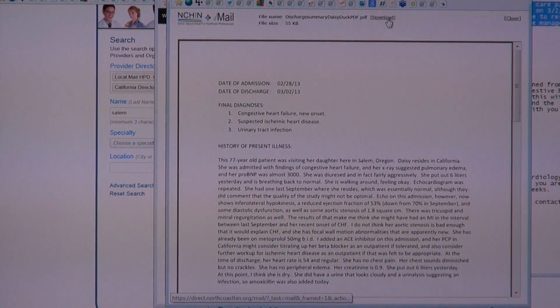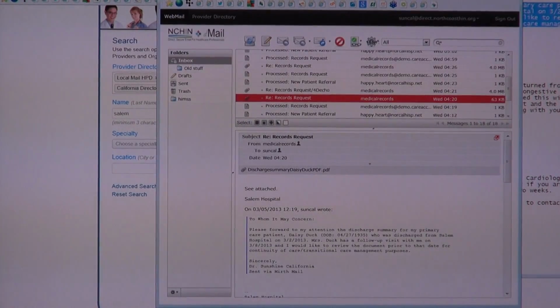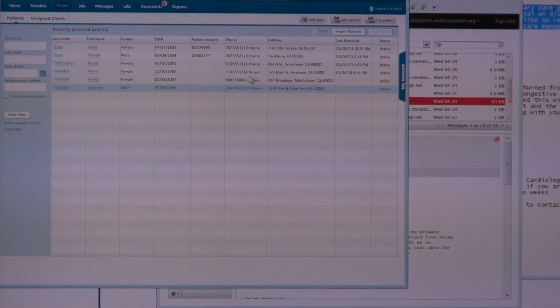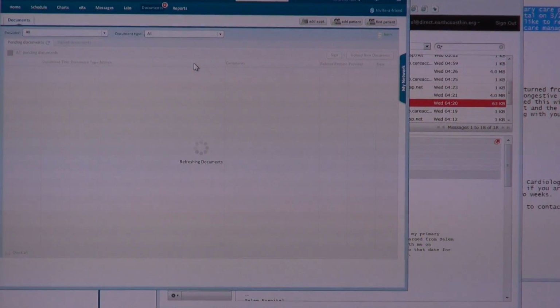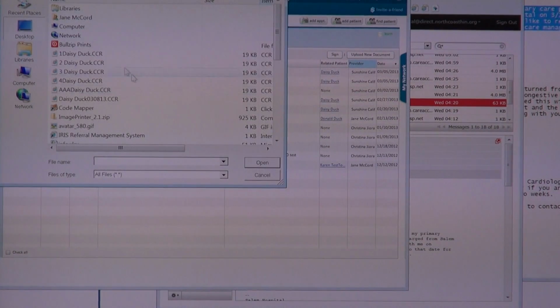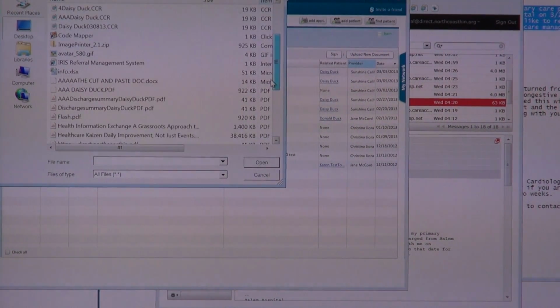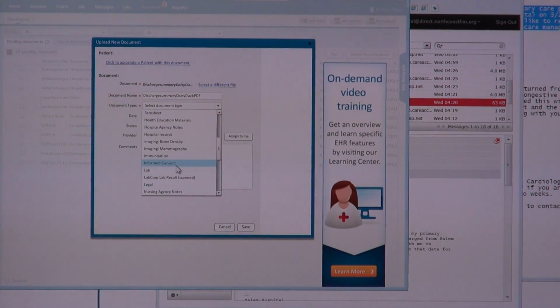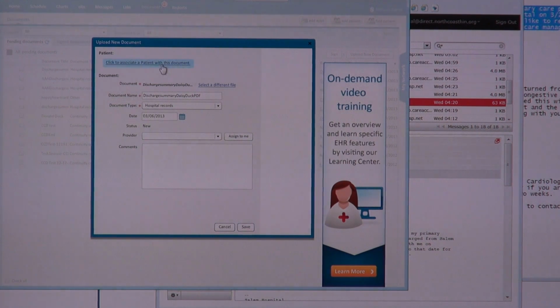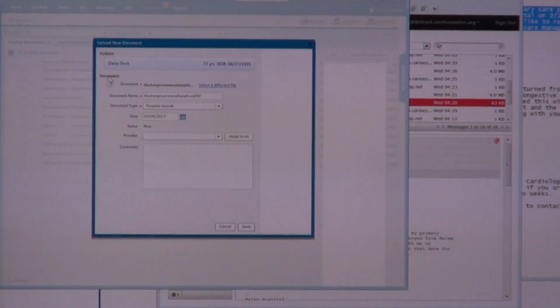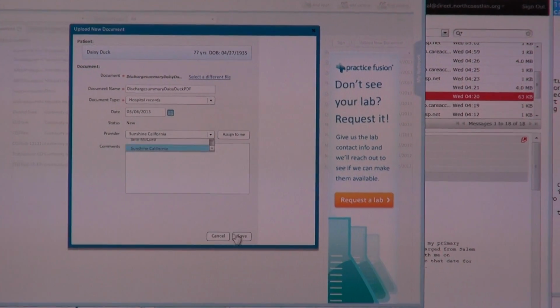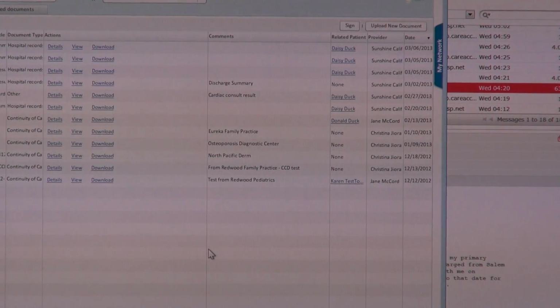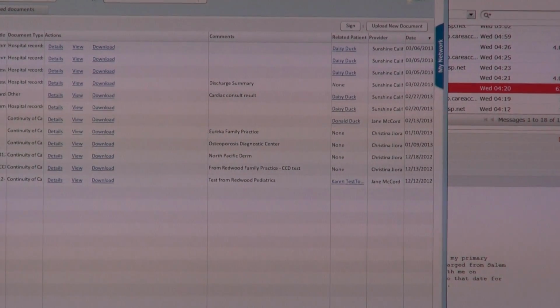Now I can download this document and I can bring that up and put it into my version of Practice Fusion. So I can go into my documents, upload that new document, pull that discharge summary in. I can let my instance of Practice Fusion know that it's a hospital record for Daisy Duck. And I can assign it to myself as Sunshine, California, and upload that into her file. Now I see Daisy Duck in the office on the 8th of March.